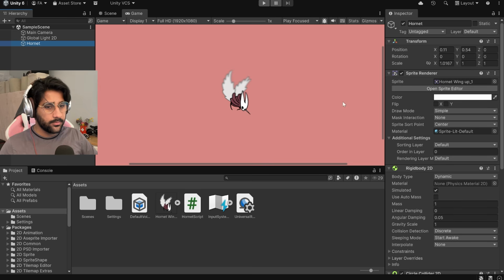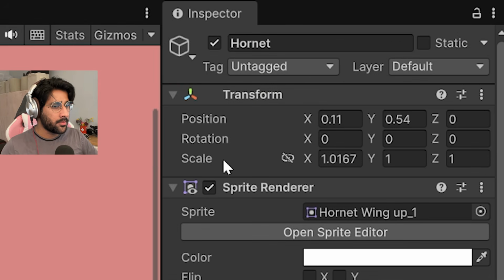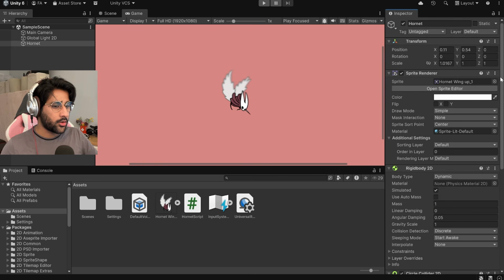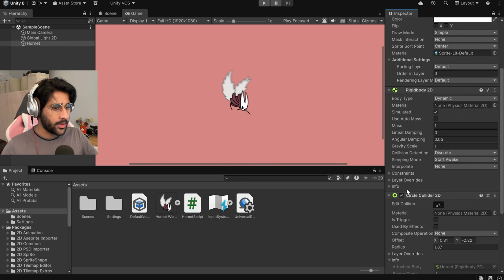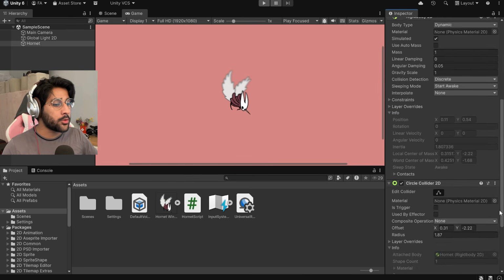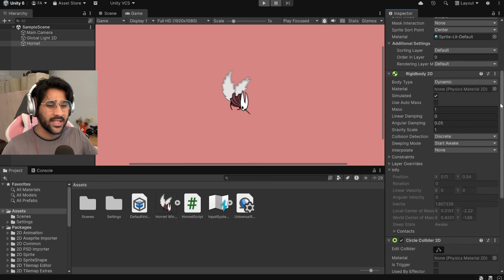That was just for testing. So from what I gather, here's what's going on. Like we just showed with the example, we can control things by coding, like the name and the transform stuff, using our script. But that's the only thing that the script can control. What we want to control with the script is the rigid body stuff, but the script doesn't even know this rigid body component exists. Basically, we want to add velocity and stuff, like a speed at which Hornet's going to go up. But we need to make sure the script can understand that this thing exists. So for that, we need a reference.